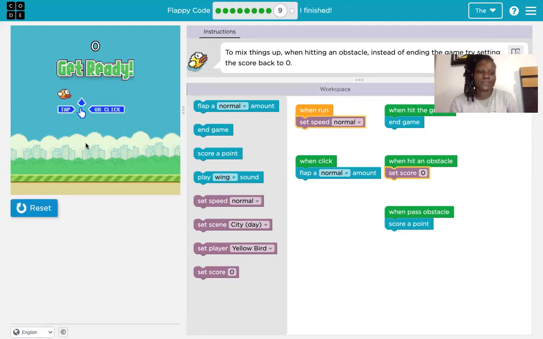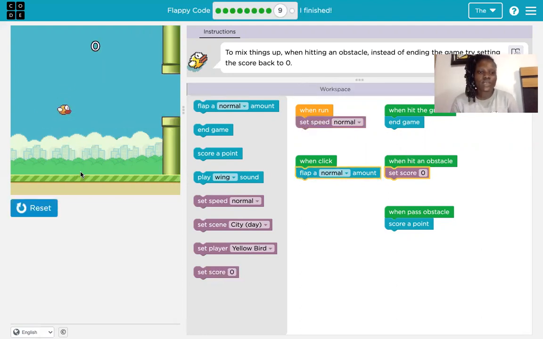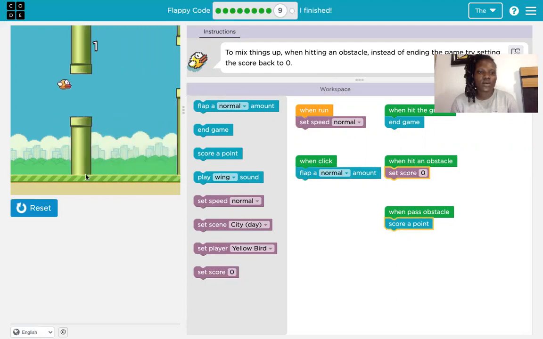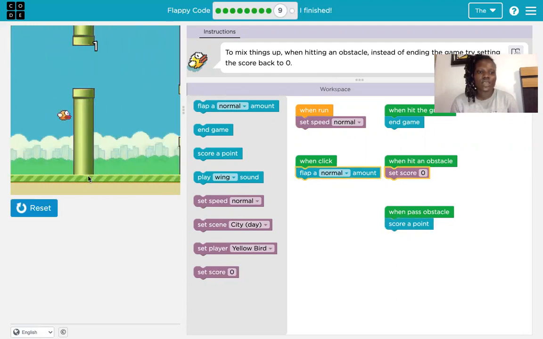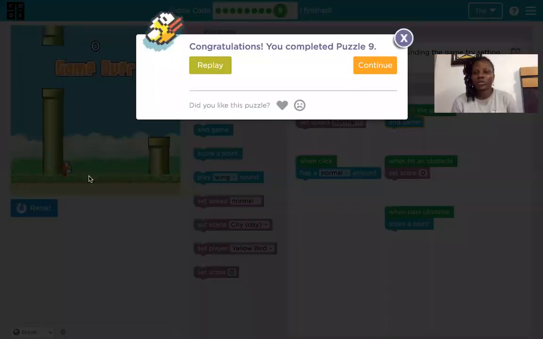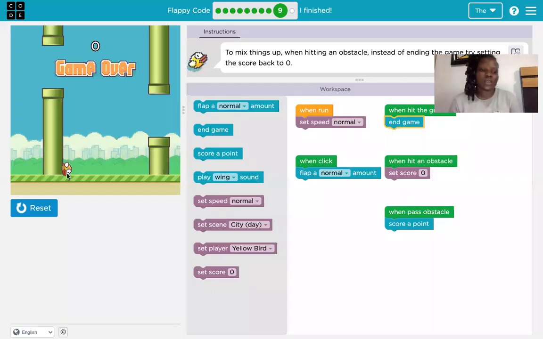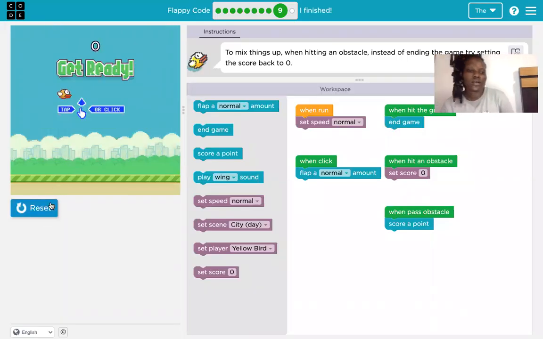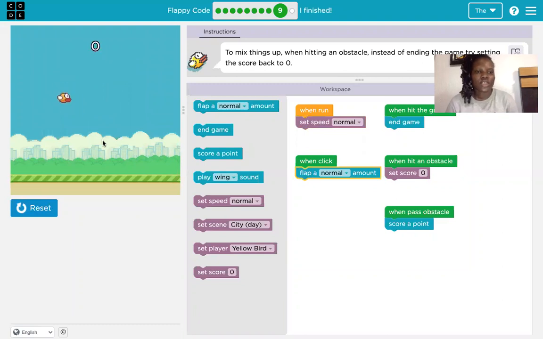Let's do that. So now instead of saying game over when I hit an obstacle, it sets my, oh, it's the same game over. All right. So if I hit an obstacle, it sets my score to what? 0.